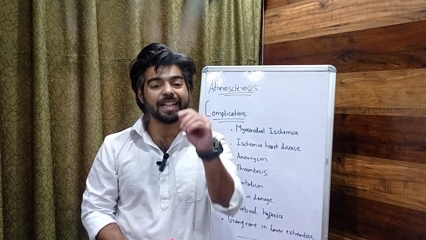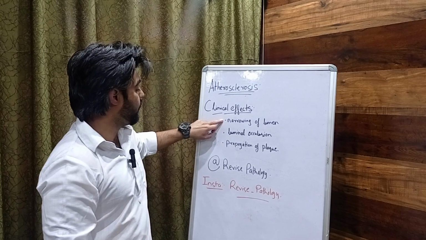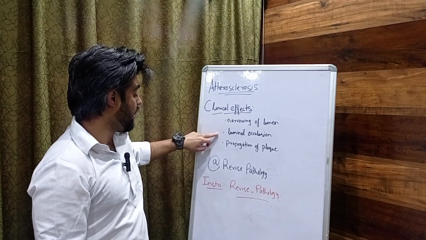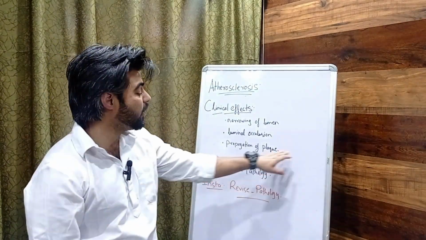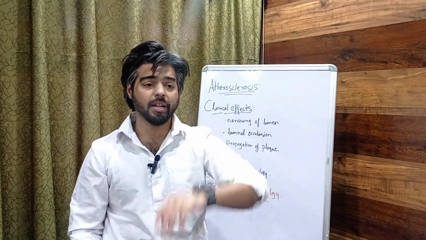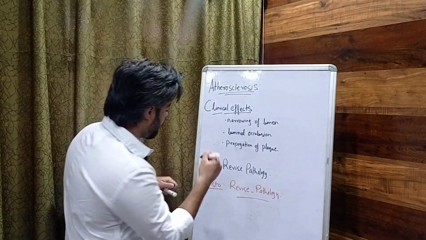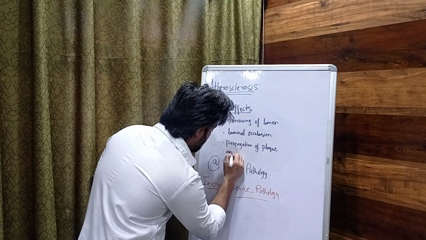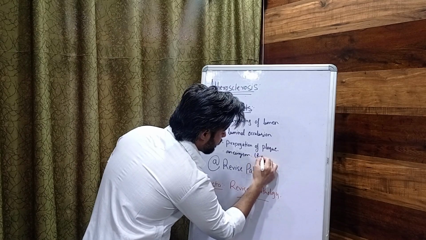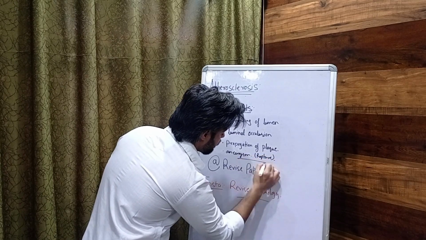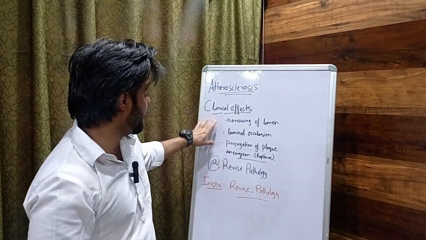Now let's come to the clinical effects. The clinical effects will be narrowing of lumen, luminal occlusion, and propagation of atherosclerotic plaque. That will eventually lead to thrombosis and embolism, and it can even lead to aneurysm. You can say the last one is even aneurysm, that can lead to rupture. So these are all the clinical effects.